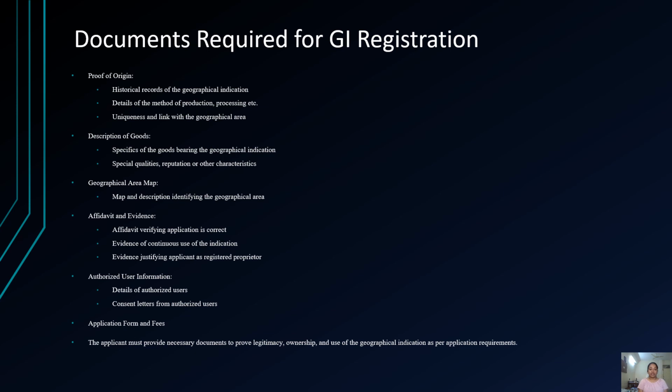Affidavit and evidence: an affidavit verifying that the application is correct, evidence of continuous use of the indication, and evidence justifying the applicant as registered proprietor. Authorized user information: details of authorized users and consent letters from other authorized users. Application form and fees. The applicant must provide the necessary documents to prove legitimacy, ownership, and use of the geographical indication as per application requirements.